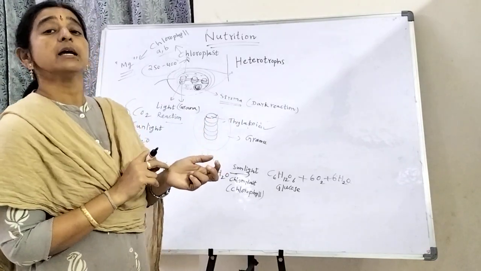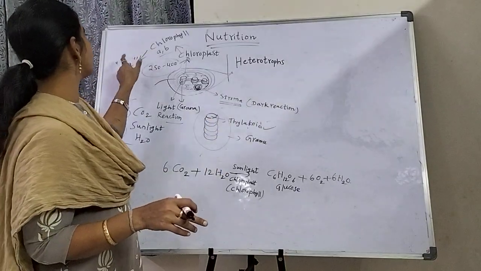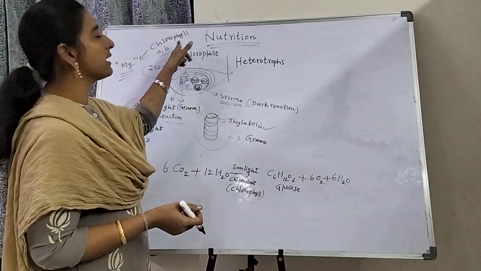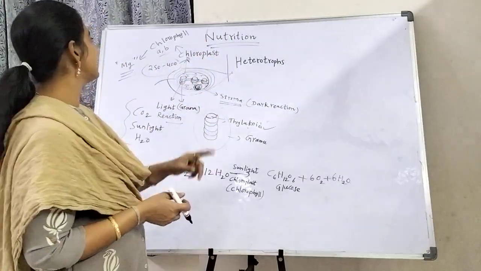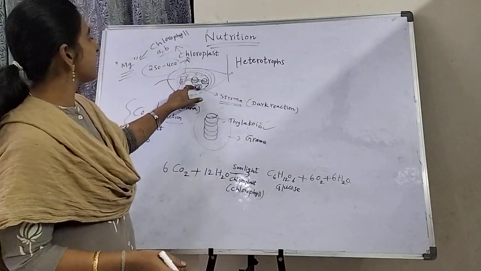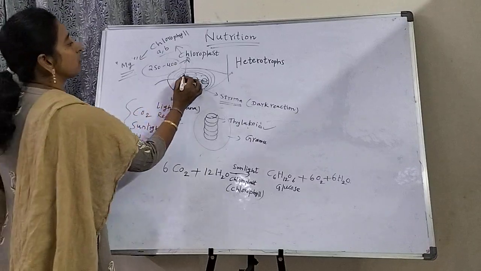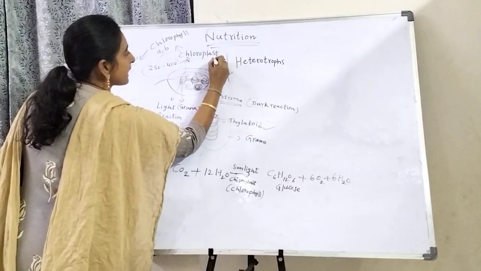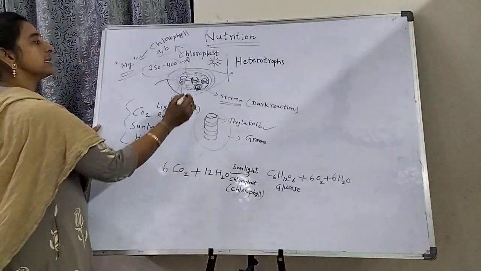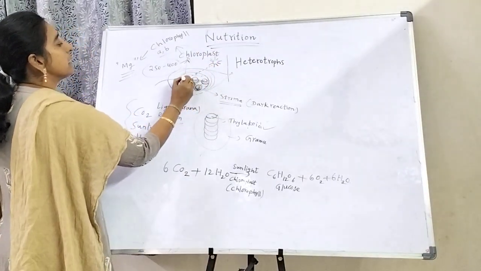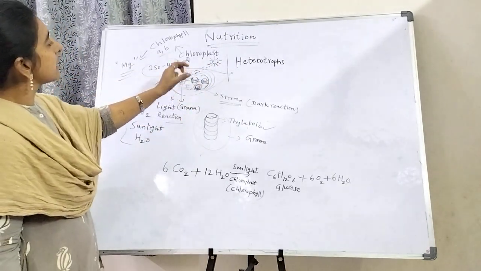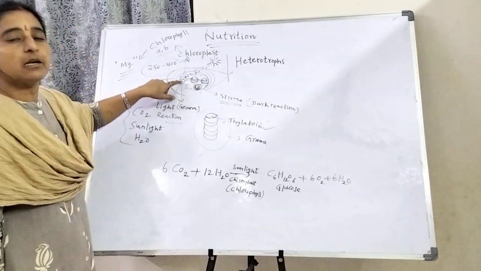So like that, inside the chlorophyll, a magnesium molecule is also present. Next, another thing, if you observe, there is sunlight. This is the solar energy. This sunlight falls automatically on the leaves.